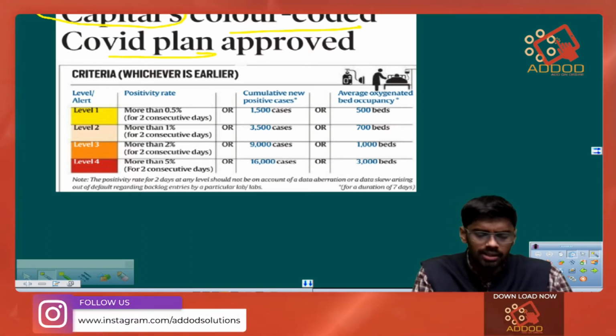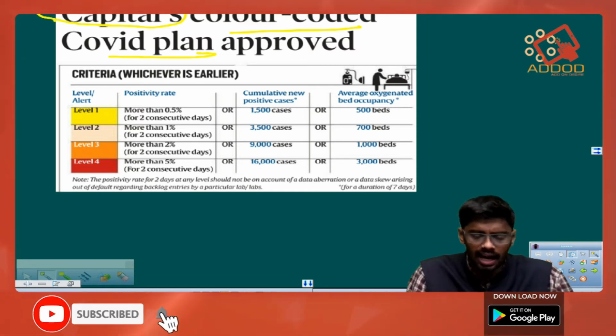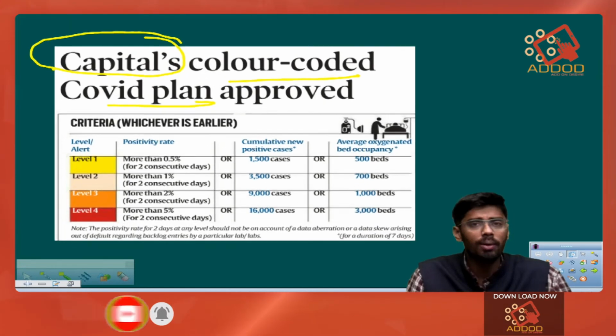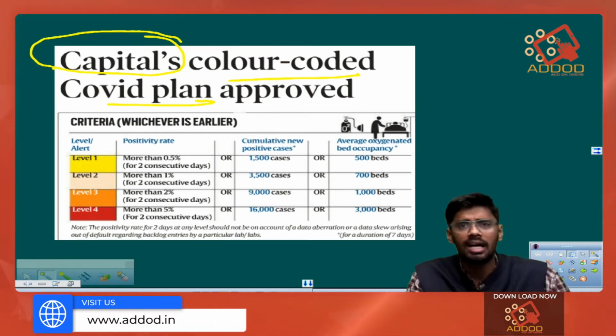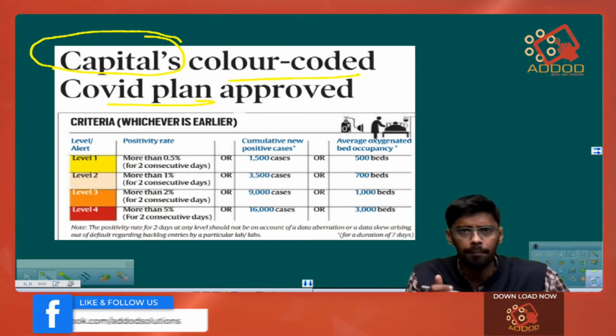So the Delhi government has come out with this capital's color-coded COVID plan, wherein the government will impose several restrictions based on the COVID impact on that particular union territory.